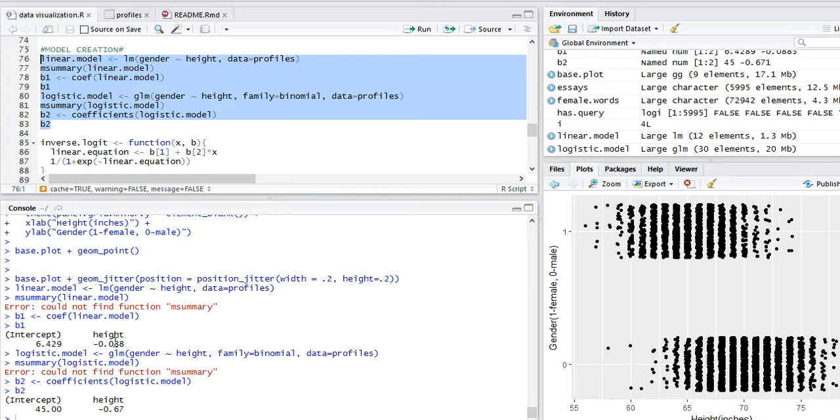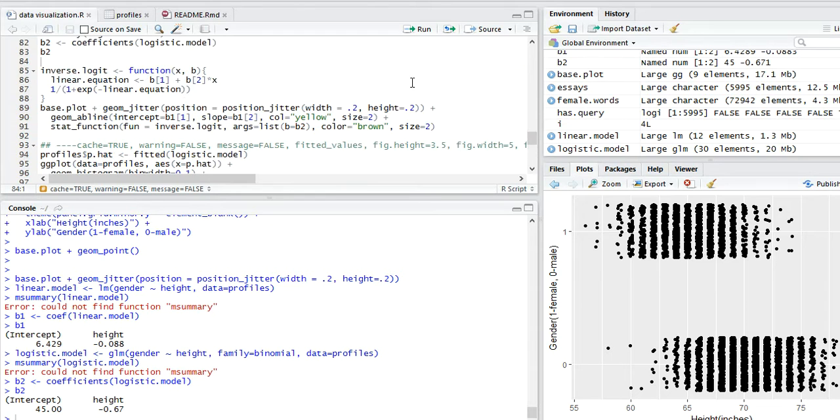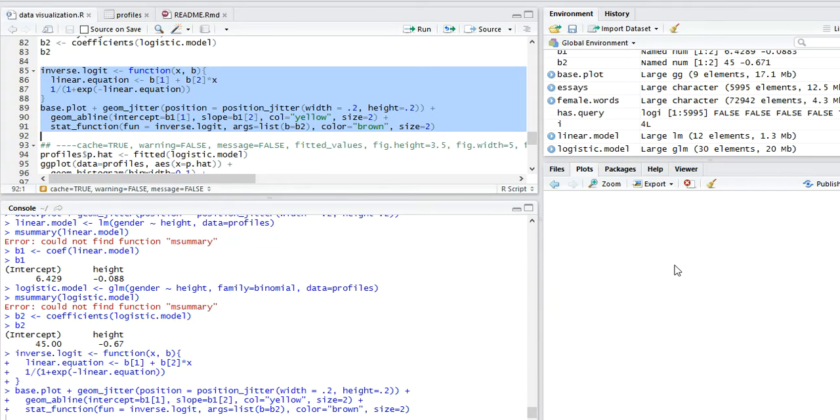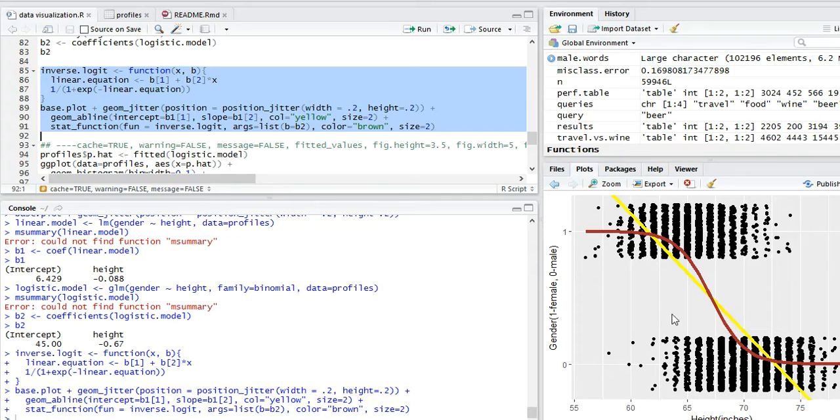We can see that both the coefficients are negative. That means as height increases, the fitted probability of being female decreases. We then plot curves of both regressions. We observe that linear regression, the yellow curve, yields fitted probability greater than 1 for height less than 61 inches and less than 0 for height over 73, which do not make sense.